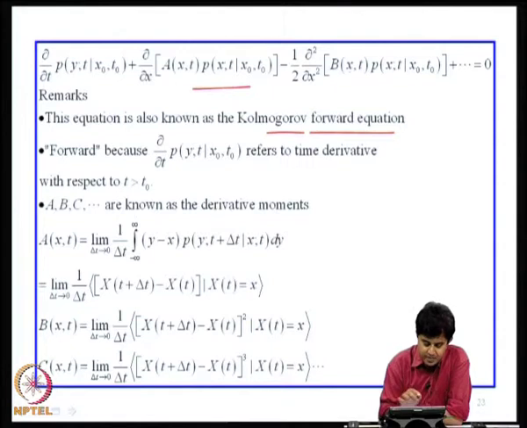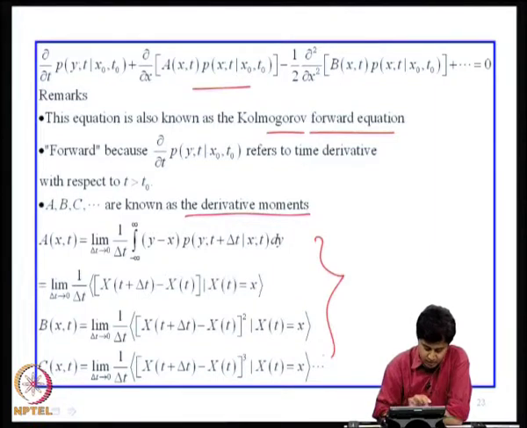The parameters a, b, c are known as derivative moments, which are nothing but the alphas that I discussed in the kinetic equation. They are exactly the same. So, they are actually moments of the alpha. a is the first order moment, b is the second order moment of the increment, c is the third order moment of the increment, and so on and so forth.